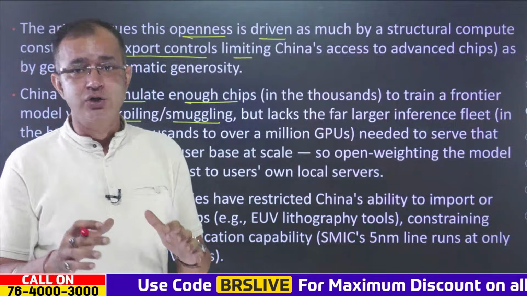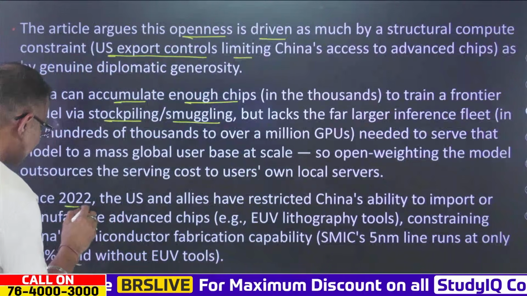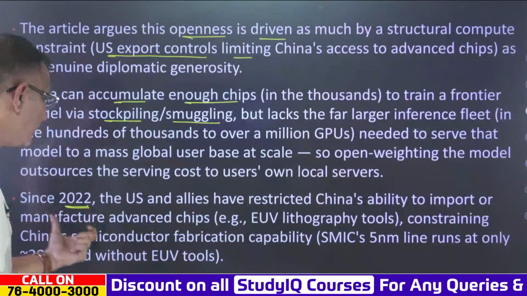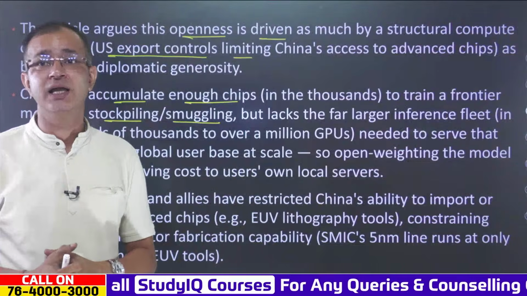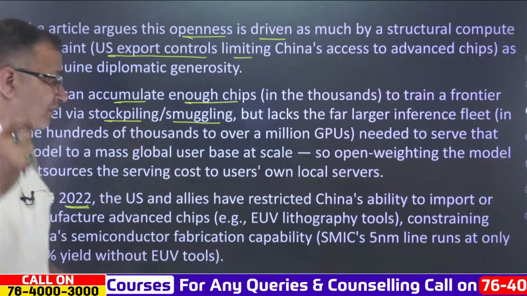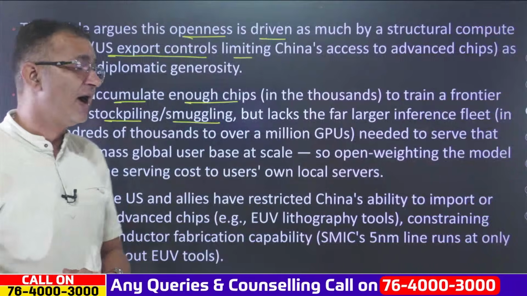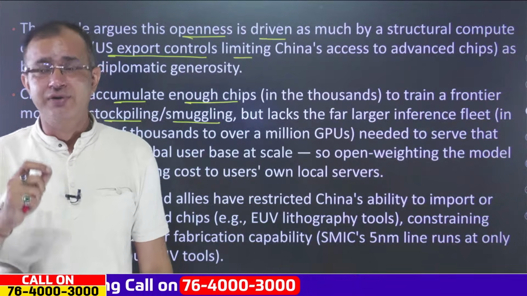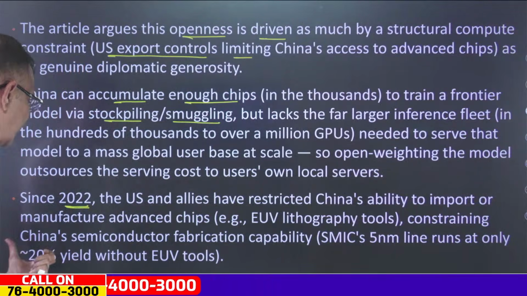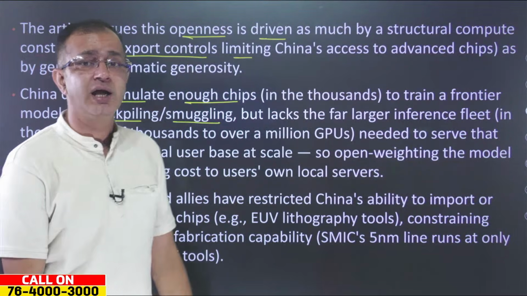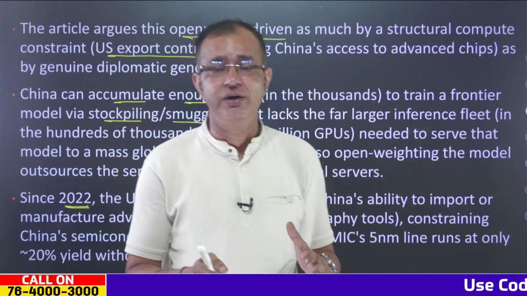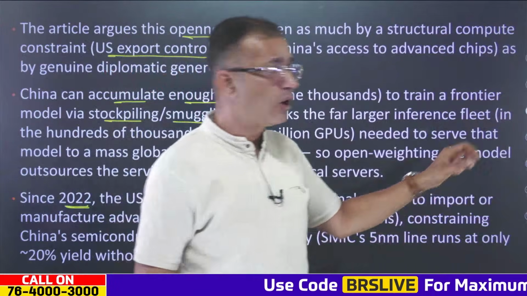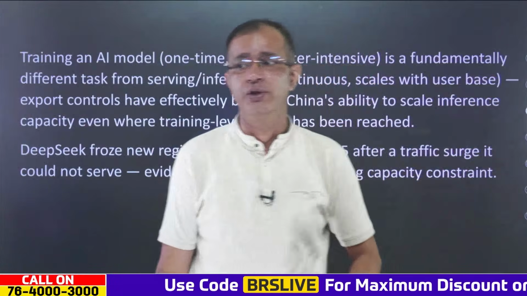Since 2022, the US and its allies have restricted China's ability to import or manufacture advanced chips, for example the EUV lithography tools, which have constrained China's semiconductor fabrication capability. SMIC has a 5 nanometer line that runs at only about 20% yield without the EUV tools. That is a major constraint, and it is why China is pushing its open models as the global models that could be utilized.